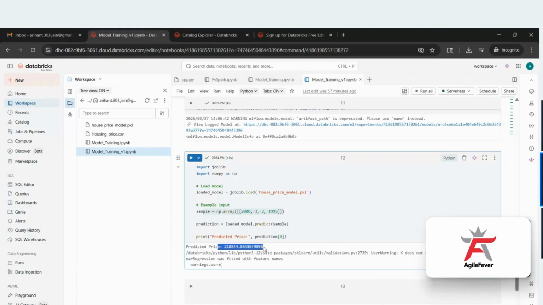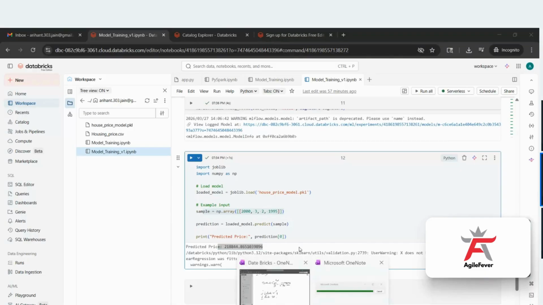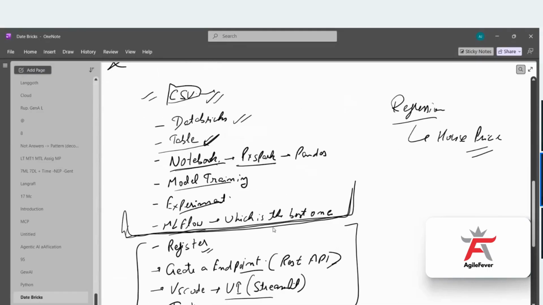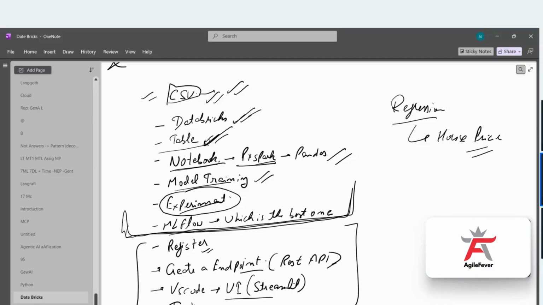Now, what have we done till now, based on these steps we were discussing? We have imported the CSV, created a data frame, or you can say created the table also. We have created the PySpark, done the pandas also, and done the model training also. Experiments also we have created, but let's see where exactly those experiments are getting stored.